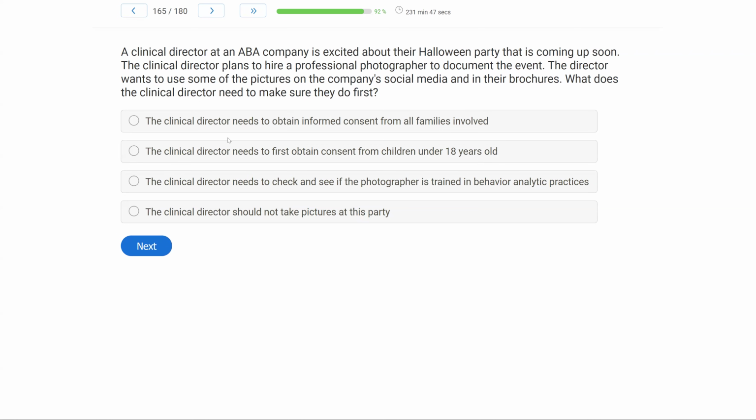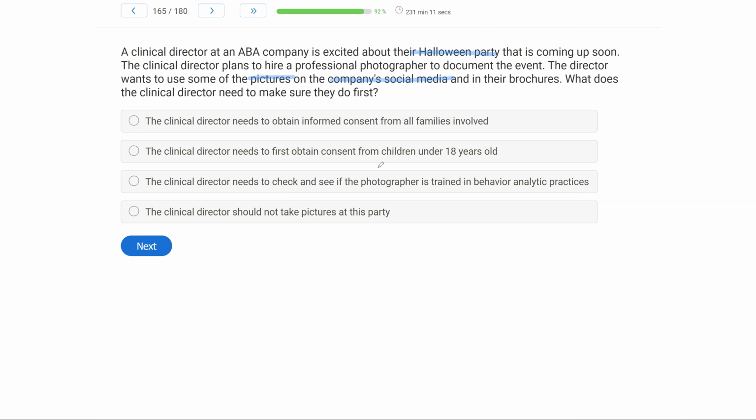So an ethical question here, and it's a question regarding marketing material, company social media. That's important, right? Because personal social media, we should never post clients at all, but this is company marketing, company social media, and they want to use pictures from their Halloween party. Before they can do any of that, what do they have to do first? A, the clinical director needs to obtain informed consent from all families involved. Absolutely, right? We've got to get informed consent when sharing the likeness of a client or a stakeholder.